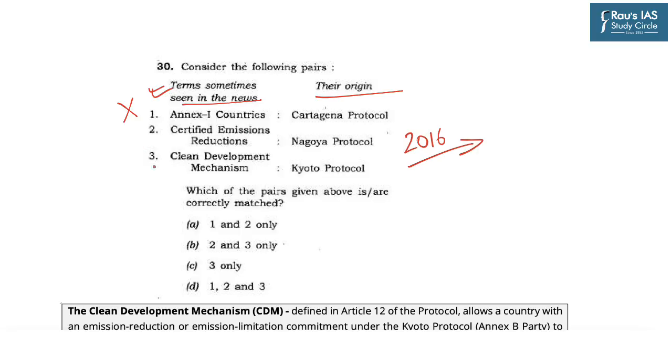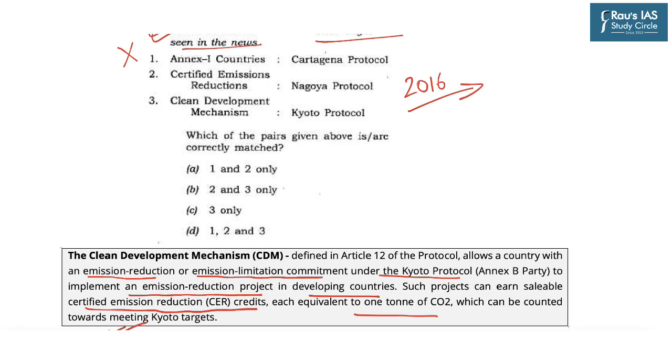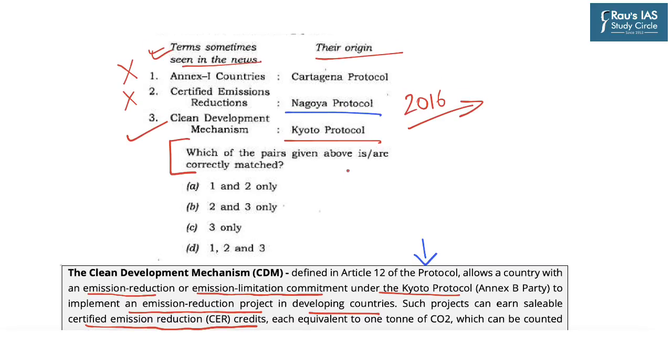certified emissions reduction. Now we have just studied certified emission reduction, that is with respect to the clean development mechanism under the Kyoto Protocol. So here Nagoya Protocol becomes incorrect. Third, clean development mechanism, Kyoto Protocol. Yes, this is correct as we have just seen. So here the question was which of the pairs given above are correct. So here the correct answer becomes C, that is 3 only.